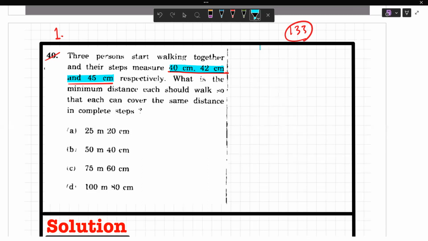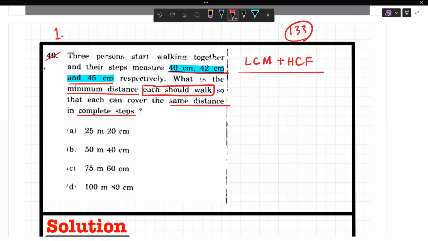Now, what is the minimum distance each should walk so that each can cover the same distance in complete steps? Minimum distance each should walk so that each can cover the same distance in complete steps. Clear? Now see, I hope you have identified that it is from the section of LCM and HCF.